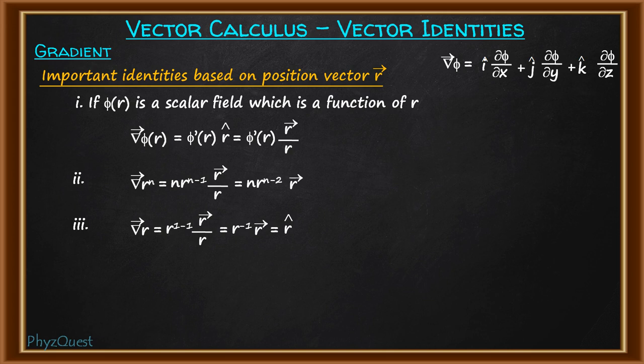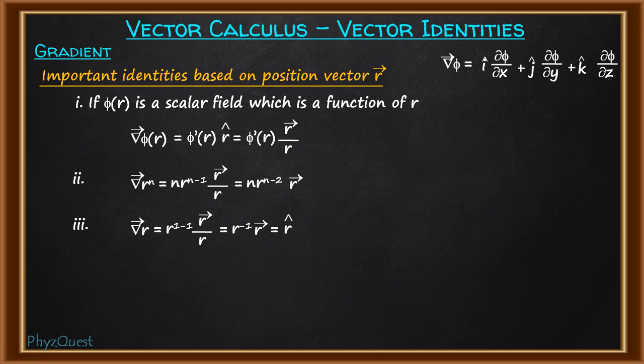So when the gradient operates on the position vector, not exactly the position vector, since gradient cannot act on a vector, but when the gradient of r is taken, this will give you the unit vector r cap. Here the value of r is equal to square root of x square plus y square plus z square. Remember that. And in case of vector r, as you know, it is i cap x plus j cap y plus k cap z. So here r means I am talking about the magnitude, and this is the unit vector.